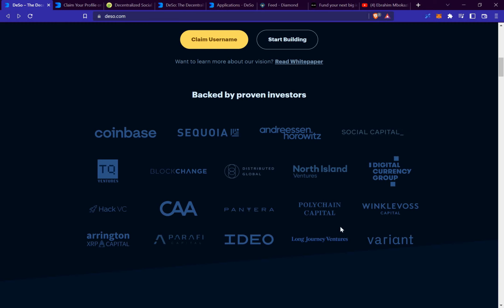The first applications are the consumer applications. We have Diamond. So what is Diamond? Diamond is like a Twitter front end that uses crypto to enhance the experience by leveraging the DESO blockchain. Then we have Supernovus, bringing a social experience to NFTs. And then we have Entry, the Web3 professional networking app, and so forth. These are also the other applications.